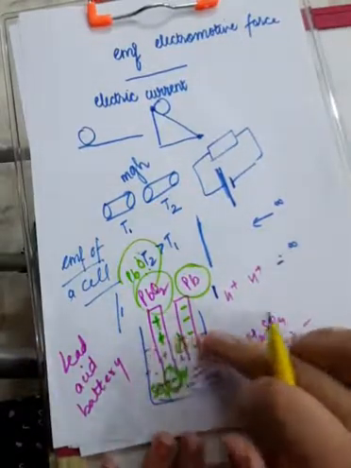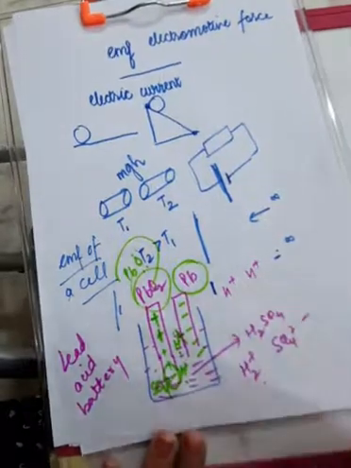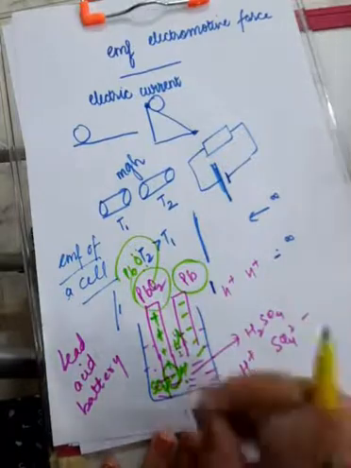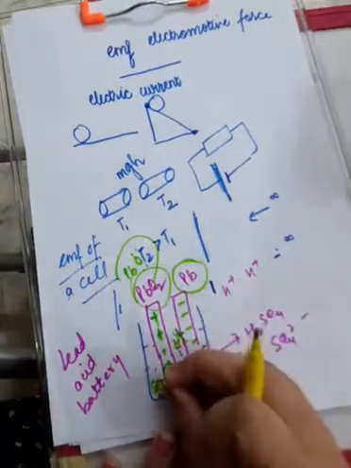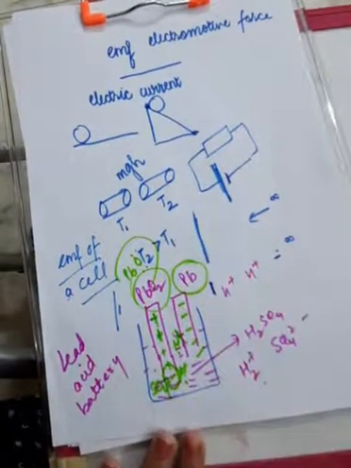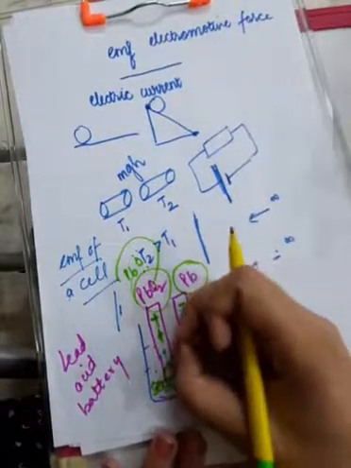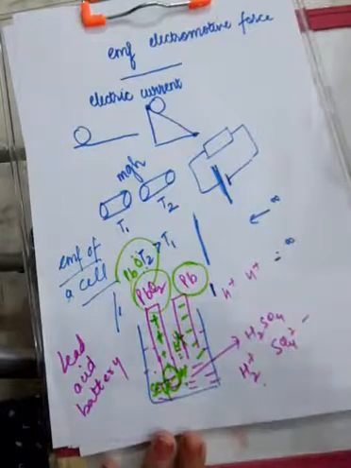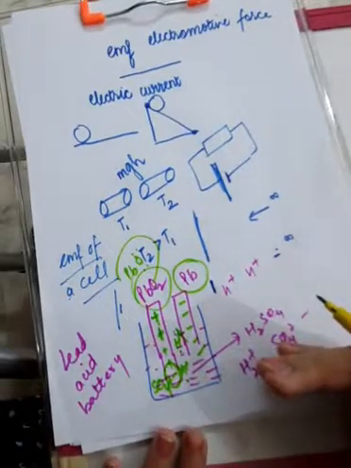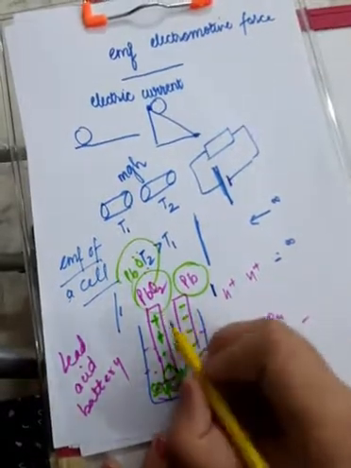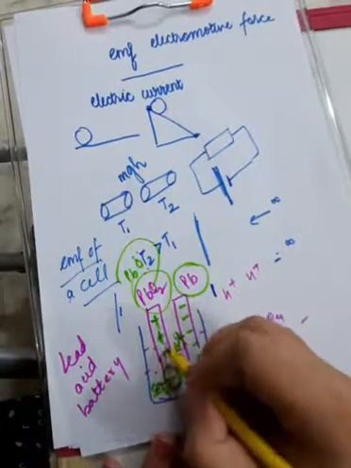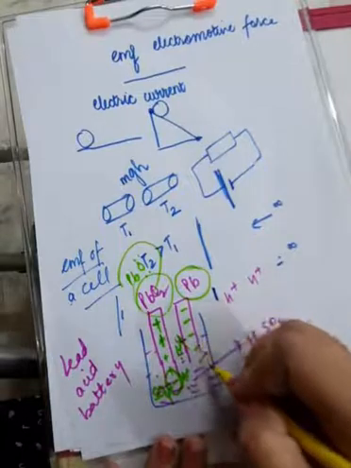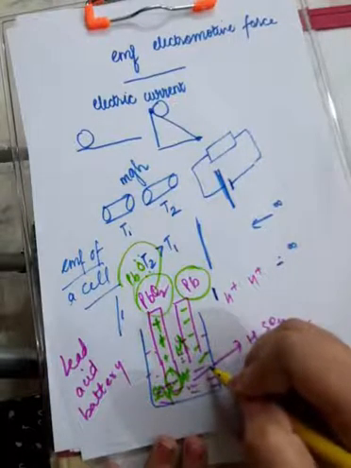See, there is an electrolyte H2SO4 which is containing thousands of molecules. It's not that all the molecules have deposited their charge over here. Initially few of them will deposit their charge, but the others which are there in line, they will find it difficult to deposit their charge. So now what you can see, this electrode has turned completely into a positive electrode, and this electrode has turned completely into a negative electrode.